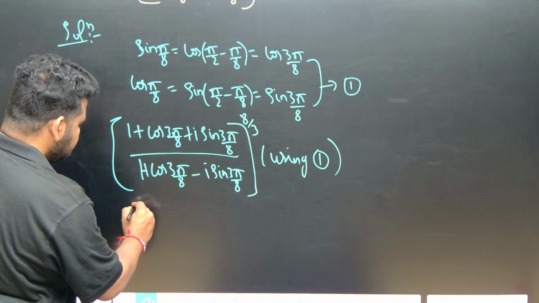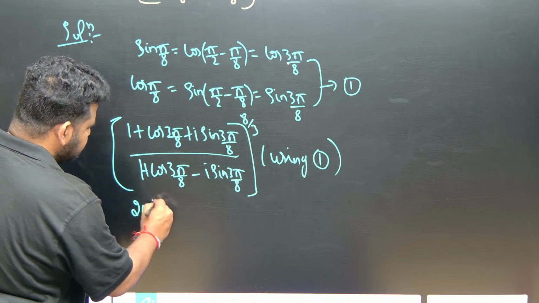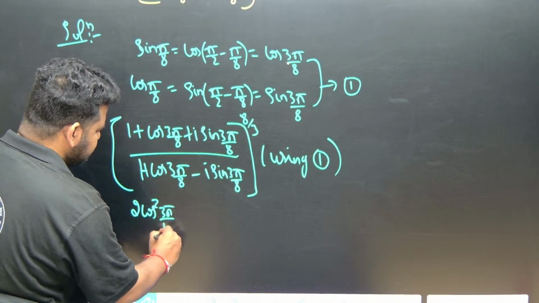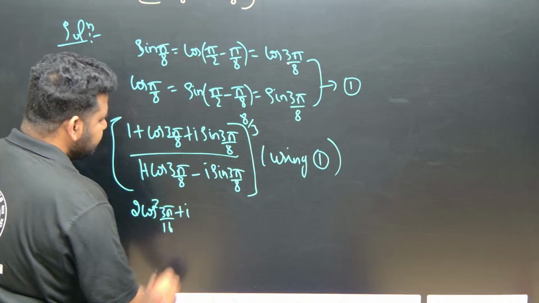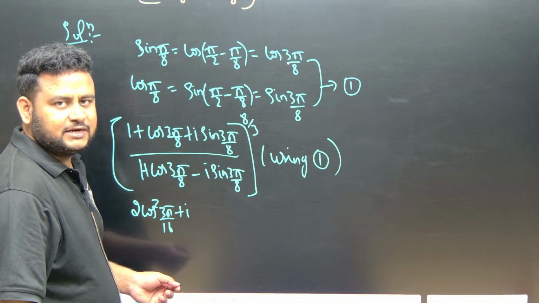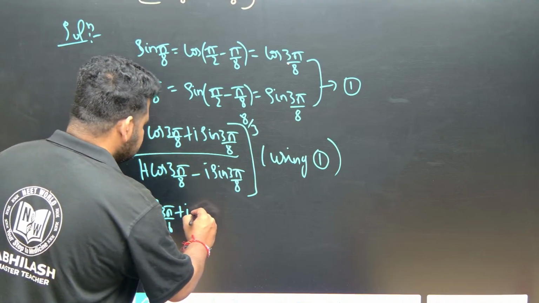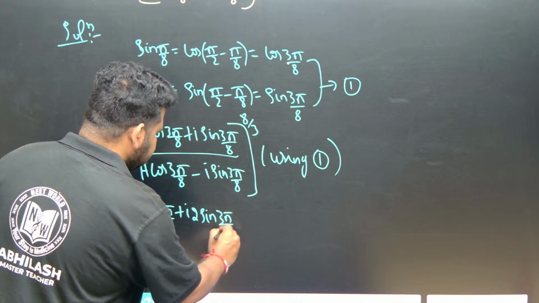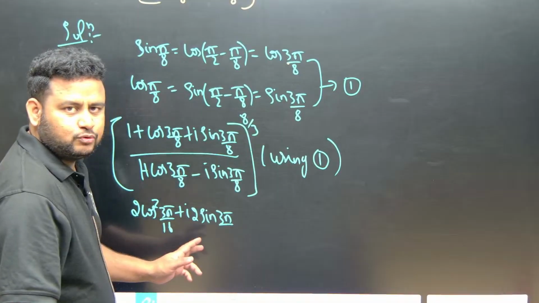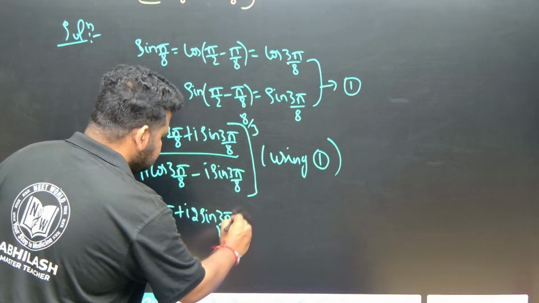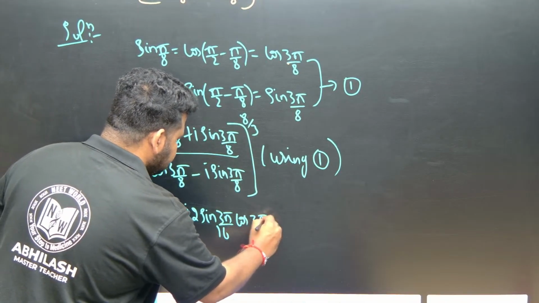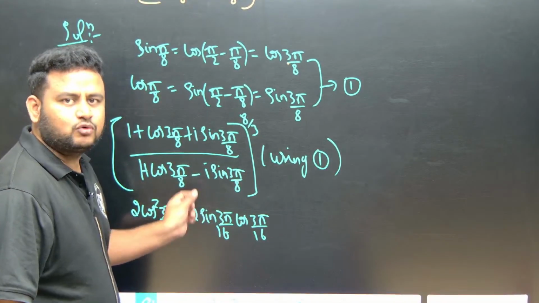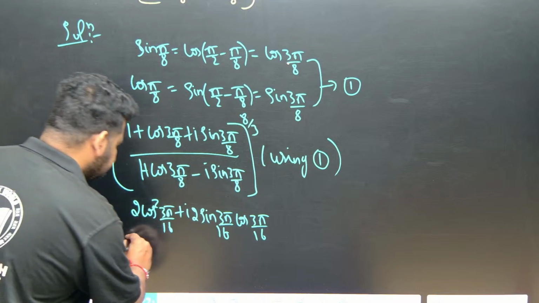So this will become 2 cos square theta by 2. Theta by 2 is what? 3 pi by 8 into 2 is 16. I will write it directly. Similarly, sin theta can be written as 2 sin theta by 2 cos theta by 2. So this can be written as 2 sin 3 pi by 8 by 2, that is 8 into 2, it will become 16, so cos 3 pi by 16. How is it coming? Sin theta can be written as 2 sin theta by 2 cos theta by 2, correct na? Similarly, I can write in the denominator also.